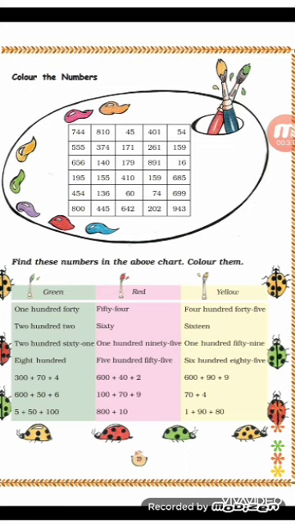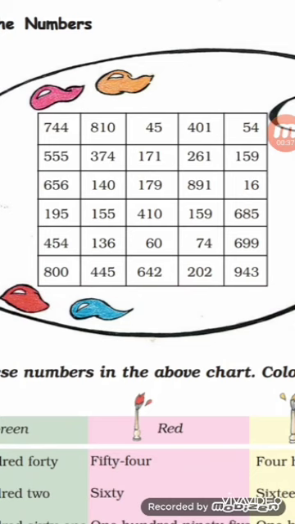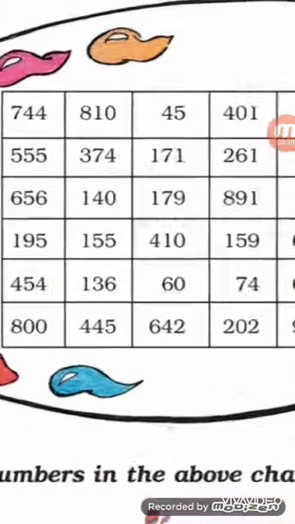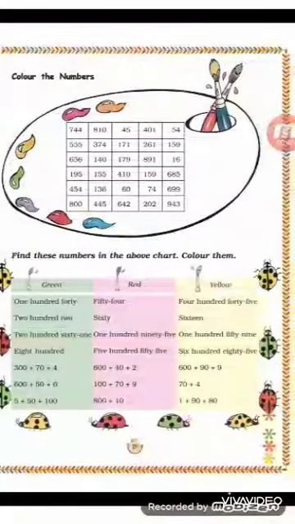Okay, so where is 140, children? You can find it here in the chart. Yes, see, it is here, 140 in the second line. So you will color 140 green. In the same way, find the number 202 and color it green. 261, find the number 261 and color it green. Okay, 800, find the number 800 and color it green.